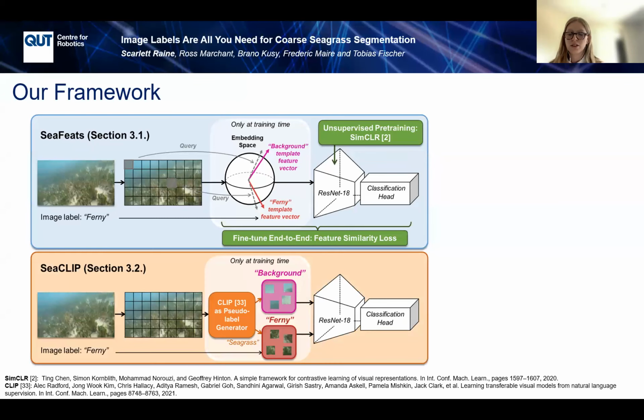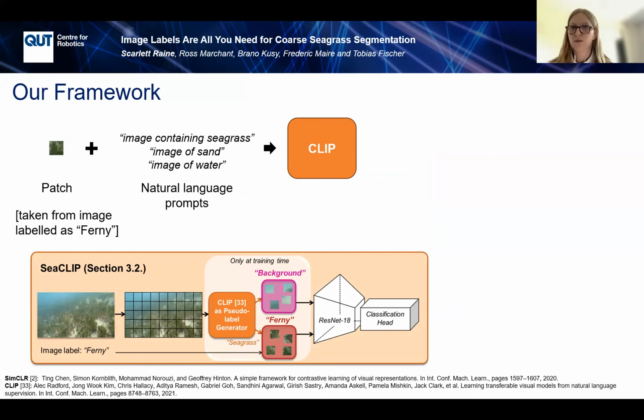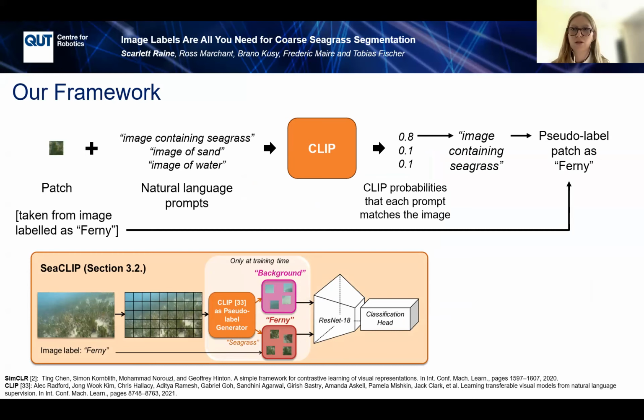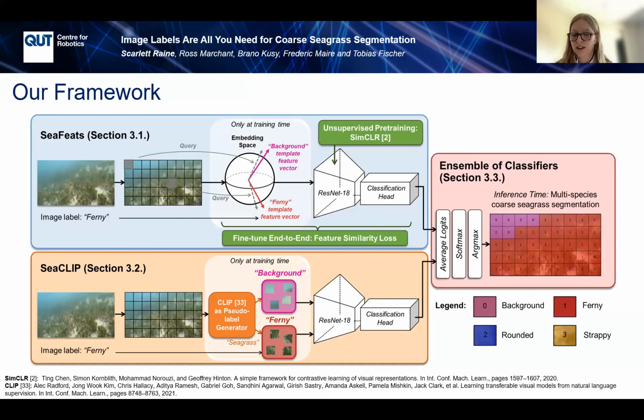The second method is called SeaCLIP, which demonstrates that the CLIP large language model can be used as a supervisory signal in domain-specific applications. Here we take CLIP and we use it as a pseudo-label generator by querying CLIP with natural language prompts describing either seagrass or background. We then use the CLIP pseudo-labels in conjunction with the domain-specific label to train a ResNet 18 feature extractor and classifier. Finally, we combine the two methods together in an ensemble to form our final architecture.